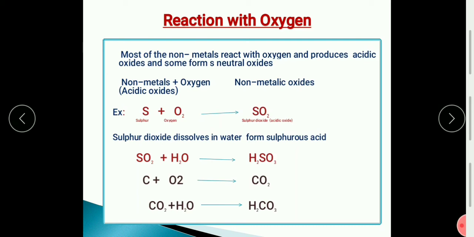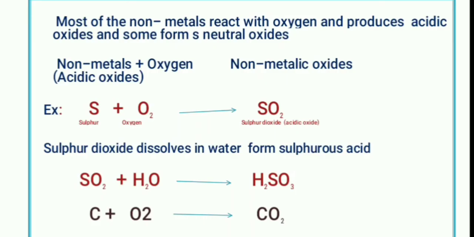And here this non-metallic oxide, that is sulfur dioxide, is there. When it reacts with water it forms H2SO3. Here you can see only H is there, not OH. So it is an acid. It forms sulfurous acid. Even carbon dioxide. Metallic oxides are basic in nature, whereas non-metallic oxides are acidic in nature.